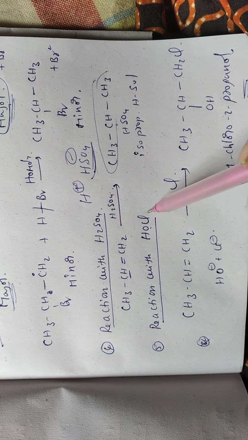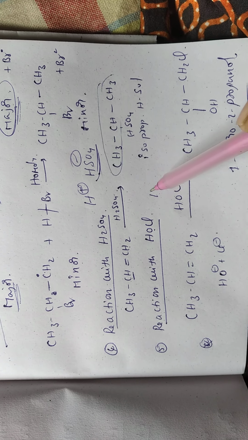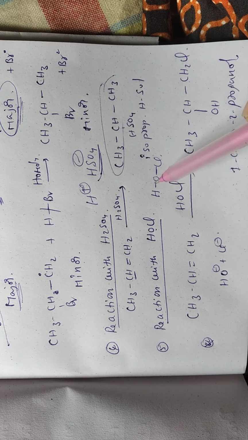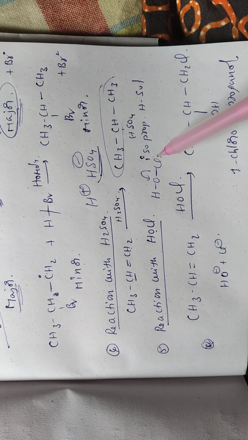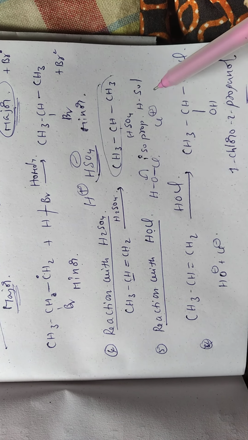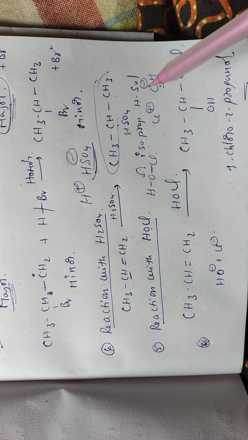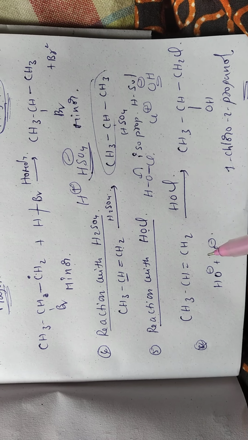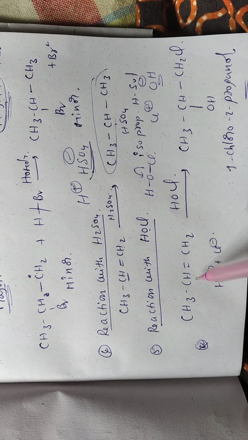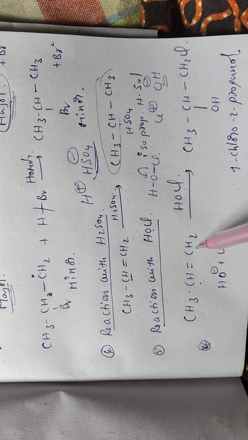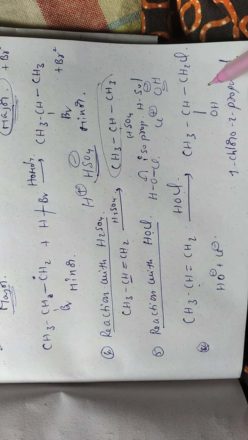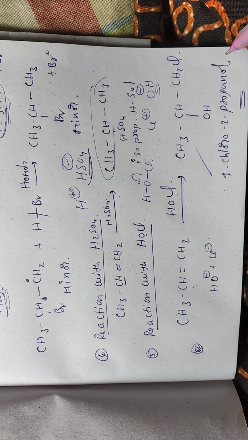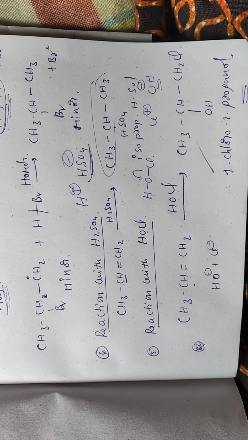Next, the reaction with HOCl. The more electronegative atom is oxygen, so the bond shifts onto the oxygen. It splits into Cl+ and OH-. The negative part is attached to the carbon which contains fewer hydrogens, so OH is attached to CH and Cl is attached to CH2. The product formed is 1-chloro-2-propanol.